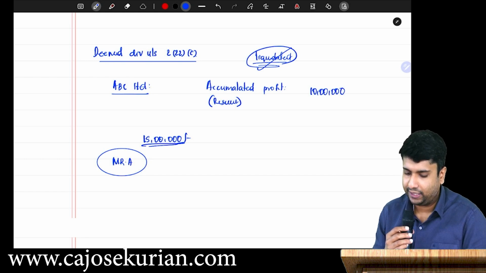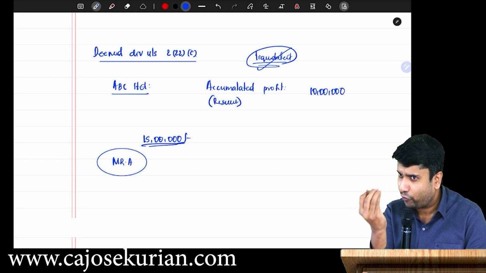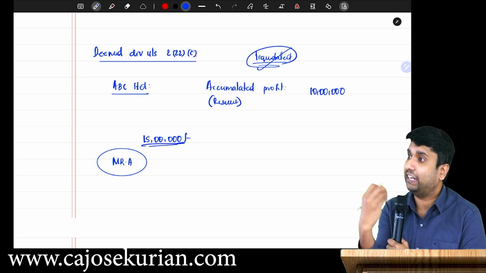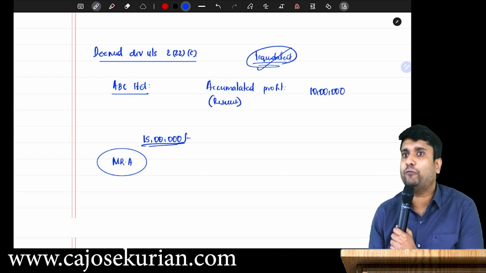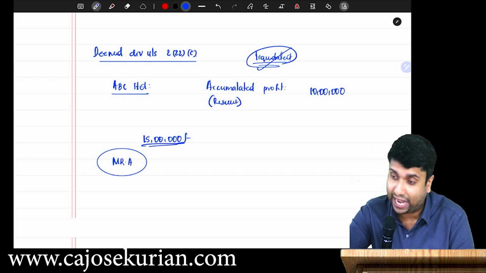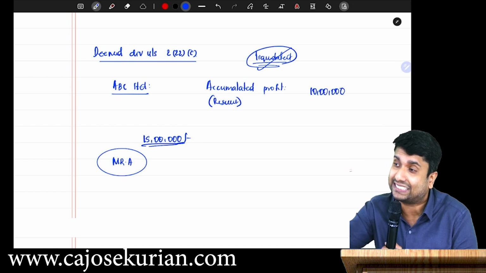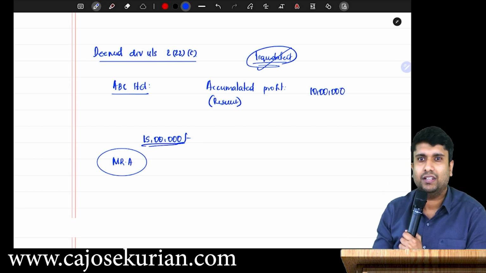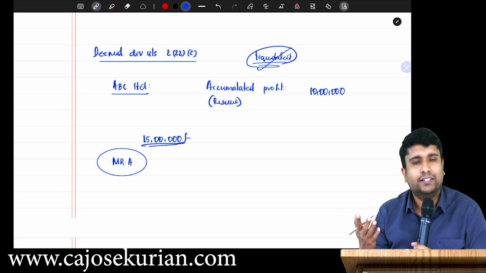Now you tell me, imagine just before the date of liquidation, the company declared dividend. Then Mr. A would have got 10 lakh rupees as dividend. Yes or no? What is dividend?